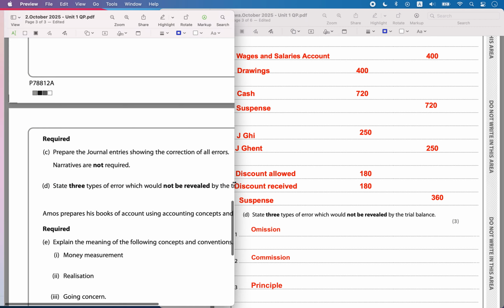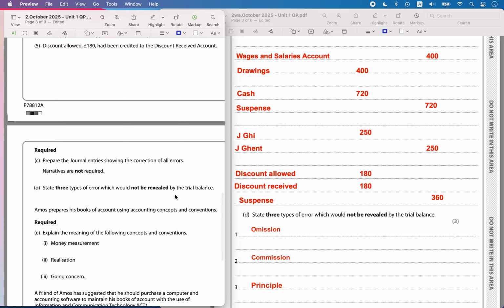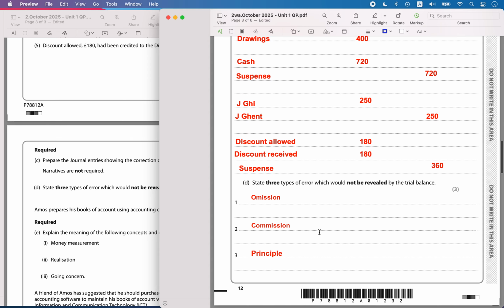State 3 types of errors which will not be revealed by the trial balance. What type of errors will not be revealed by the trial balance? Three types of errors we can say. One is the omission, and the other one is commission, and principle. We can state others also, like compensating, reversal, original entry errors. These are the different types of errors which will not be revealed by the trial balance.